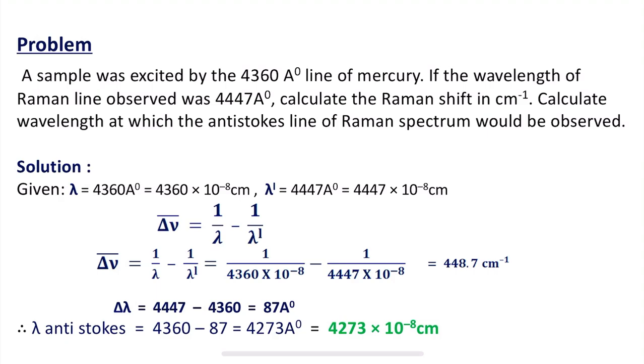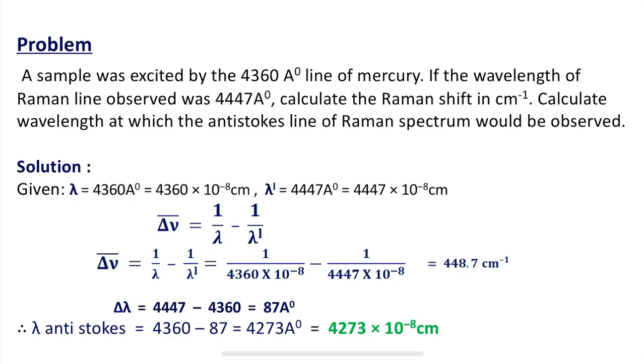That means 4360 into 10 raised to minus 8 centimeters, and lambda dash, the observed wavelength, is equal to 4447 Armstrong, that is 4447 into 10 raised to minus 8 centimeters. According to the Raman shift we have just discussed, the Raman effect expressed in terms of wave number is given by delta nu bar, which is equal to 1 divided by lambda minus 1 divided by lambda dash.